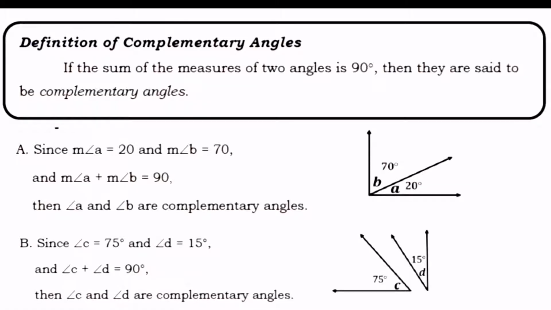Another example, we have here angle C with 75 degrees and angle D with 15 degrees. If we are going to add 75 degrees and 15 degrees, their total measures 90 degrees. Then, we can say that angle C and angle D are complementary angles. Take note that supplementary and complementary angles may not be adjacent, like this figure.